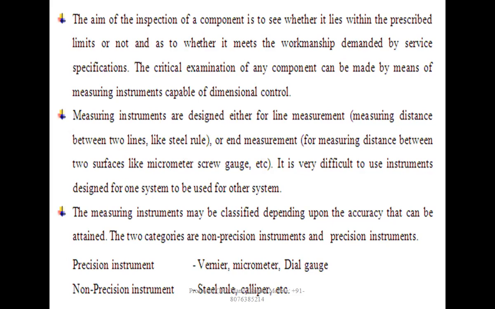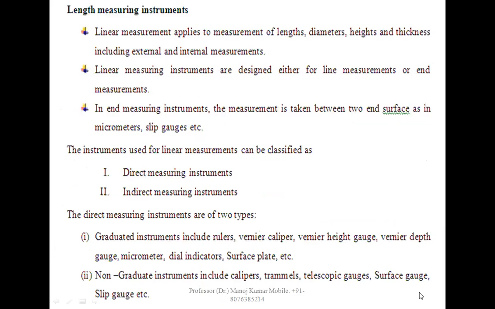Measuring instruments may be classified depending upon the accuracy that can be attained. The two categories are the non-precision instrument and the precision instrument. Precision instruments: vernier, micrometer, dial gauge. Non-precision instruments: steel rule, caliper, etc. Length measuring instrument.